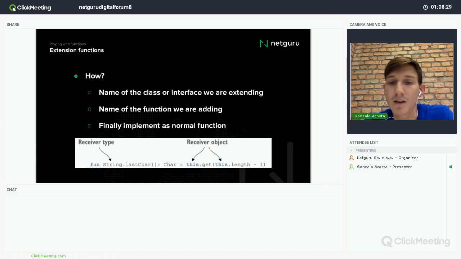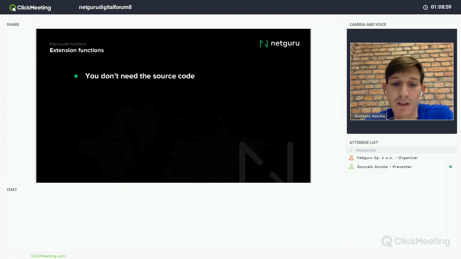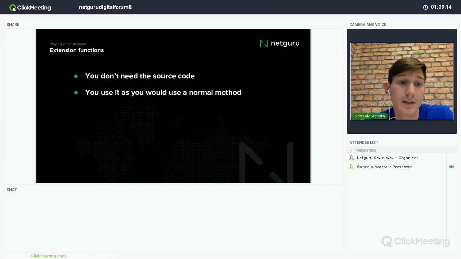And it can be used in any class that I want, any part of my code. With only importing this function, I will be able to use it. So you don't need the source code of the class at all. Also, you use this as you would use any other String method. I mean, you just have to write, for example, a string dot lastChar, and I will get the last char, like a normal method of a string.